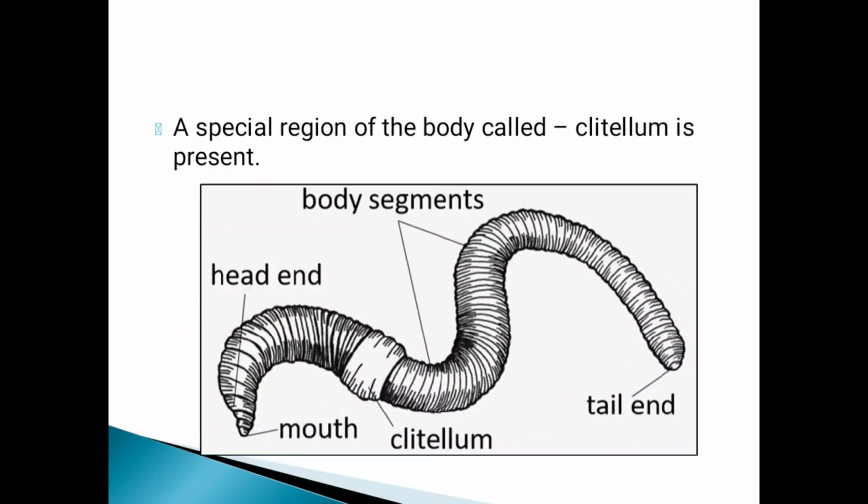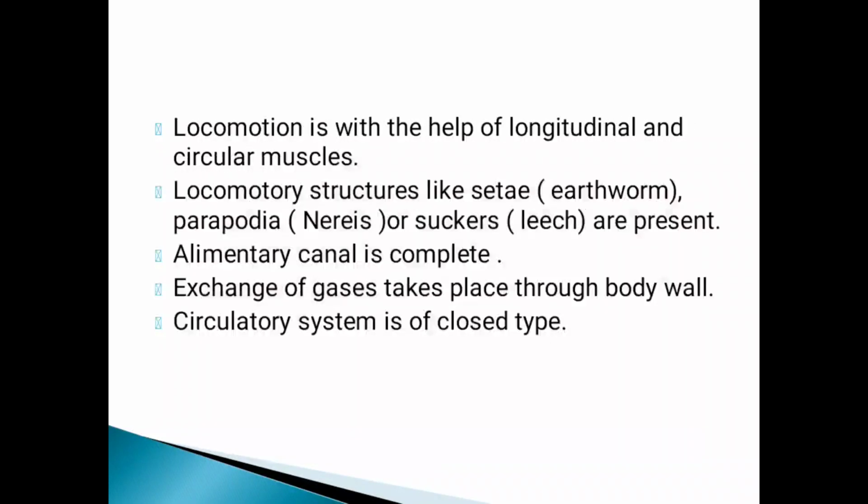Now let's study about the characteristics. See that a special region of the body, the clitellum, is present in the earthworm. You can observe here the body is totally segmented, but on this region these segments are not present. So this part is known as the clitellum. Now the next thing, locomotion is there. That locomotion is with the help of longitudinal and circular muscles. Means in this earthworm, these longitudinal and circular muscles are present.